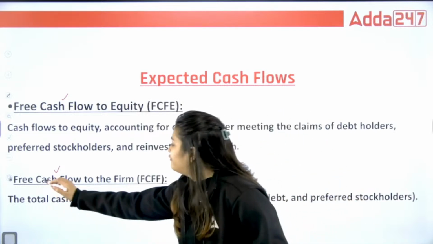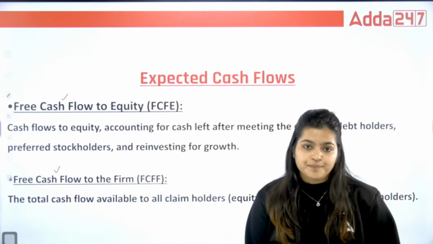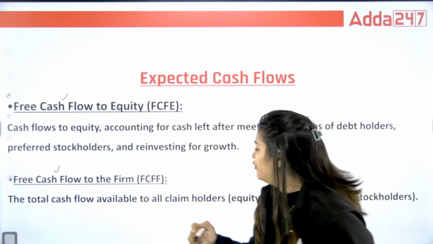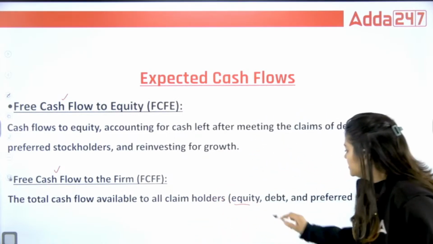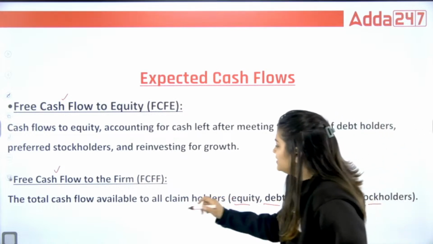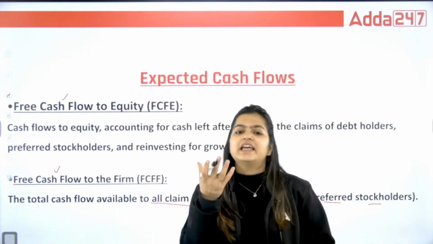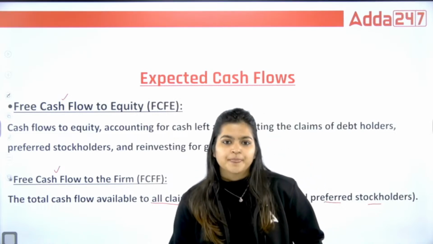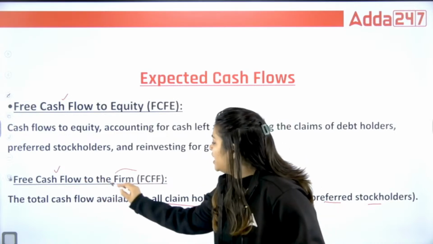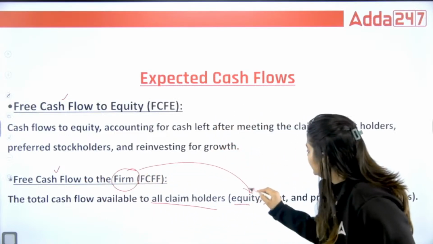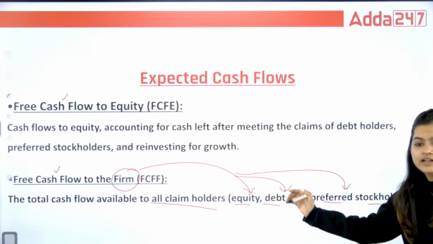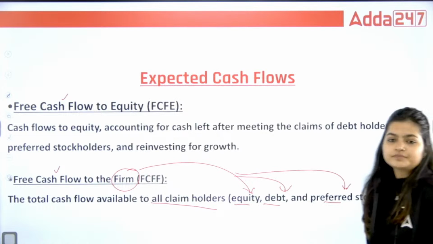Then next we have free cash flow to the firm. Whatever amount is left for your equity holders, your debt holders, your preferred stockholders, all your claim holders, whatever cash you are holding, that is your free cash flow to the firm. Remember, for the firm you include all the holders: equity, debenture, preference.